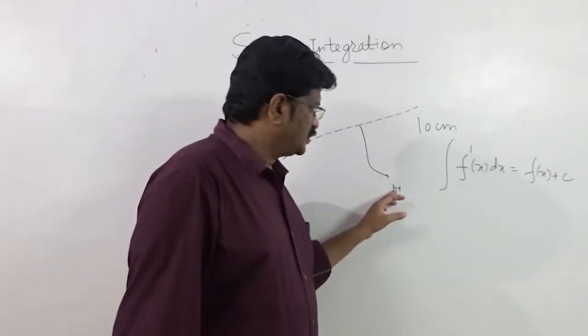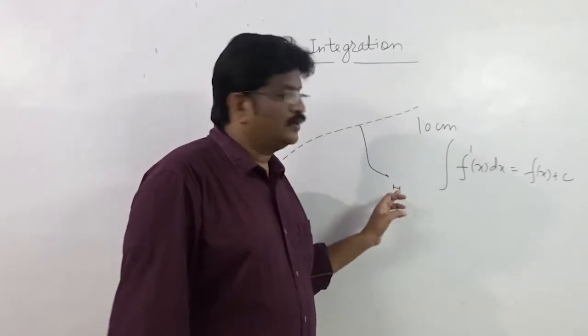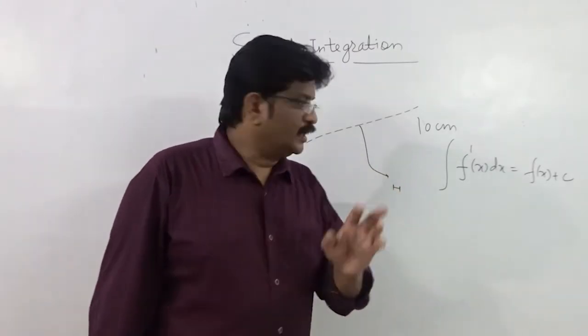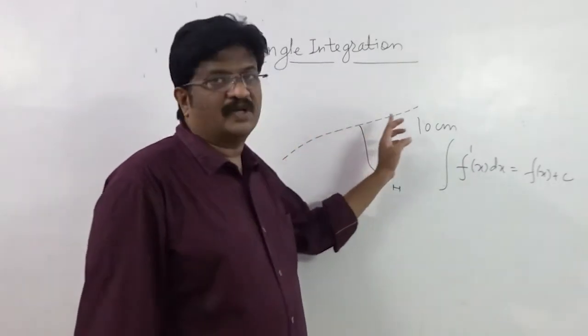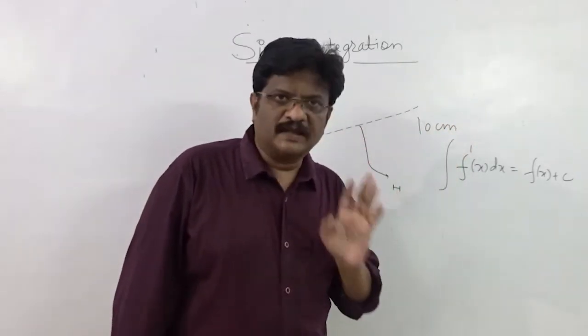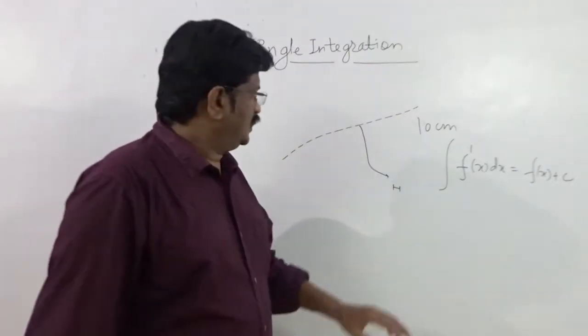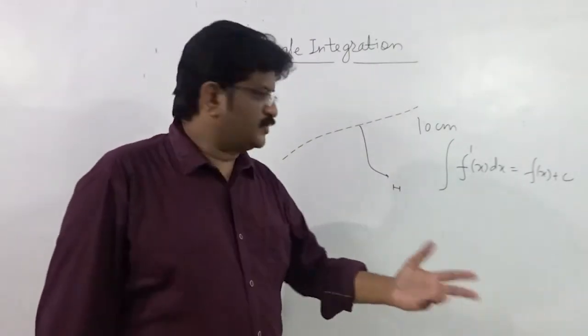Then again, what is this part? This particular part is a derivative of the complete wire. So definitely we have a number of derivatives available here. Is it clear? Now we will execute the reverse process.